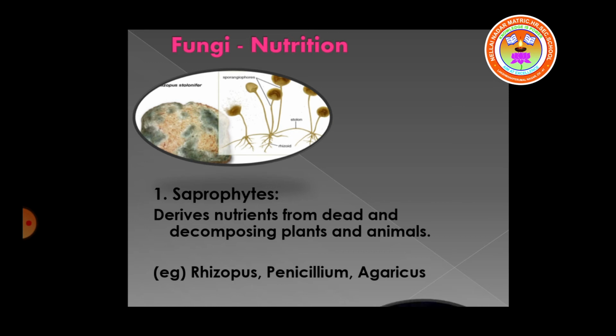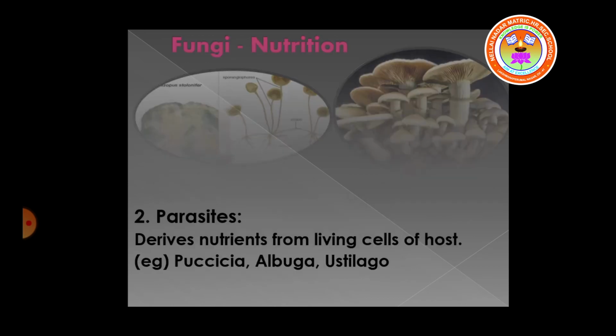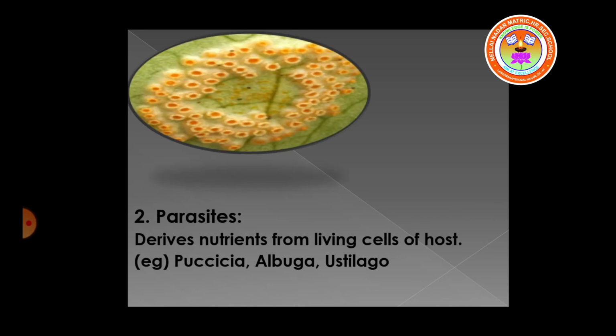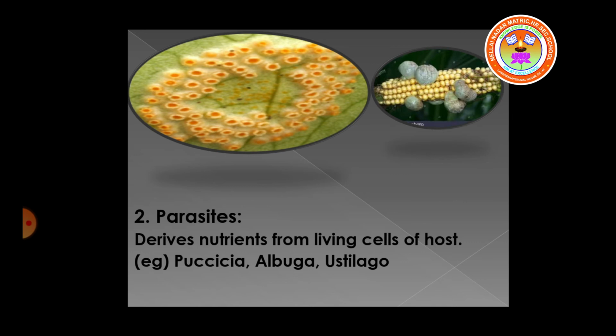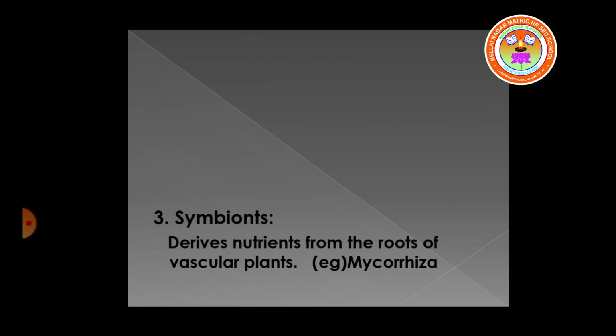Example, Rhizopus, Agaricus, etc. Parasites get their food from other living hosts, that is, host cells. Example, Puccinia, Albugo, Ustilago. The symbionts get their nutrients from roots of vascular plants.